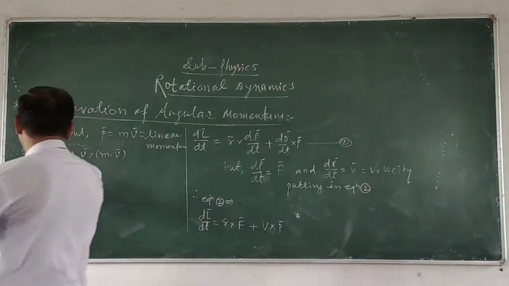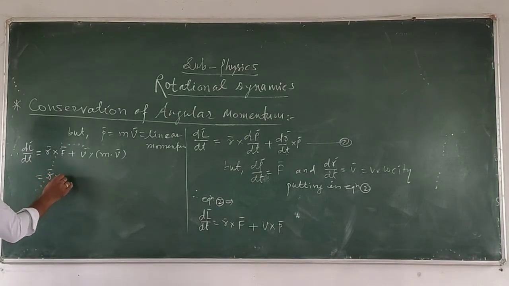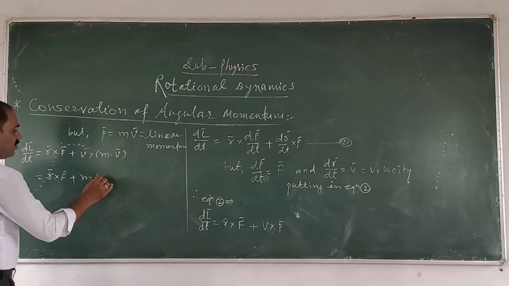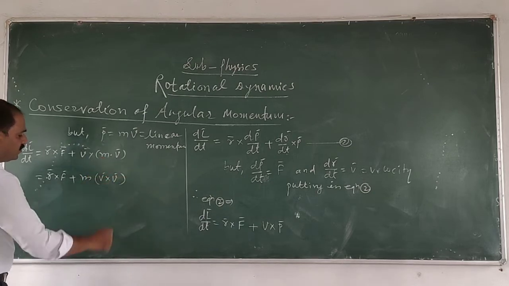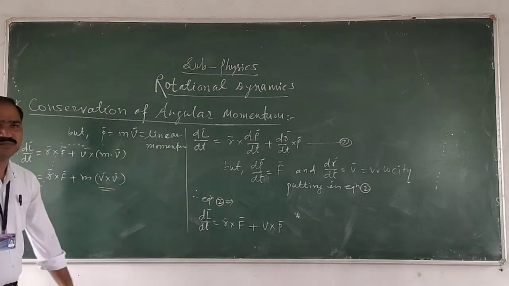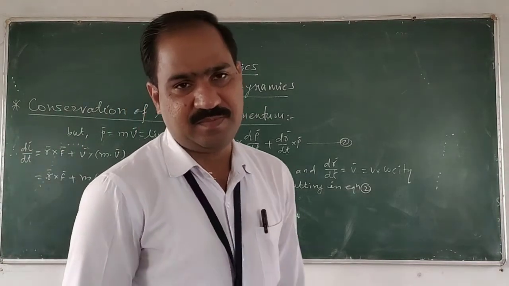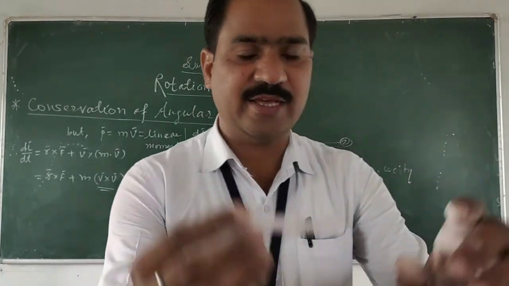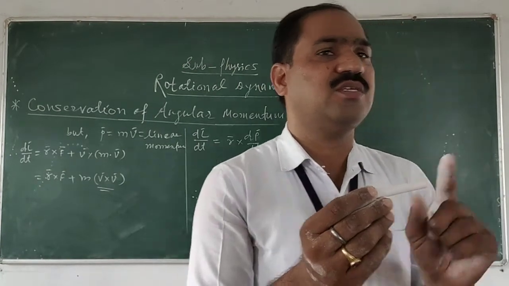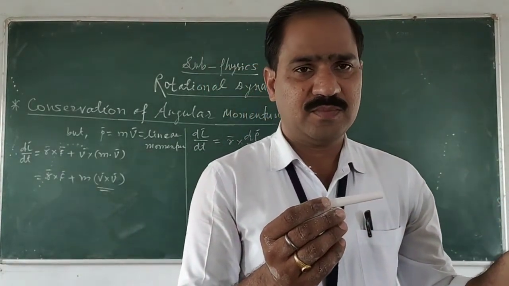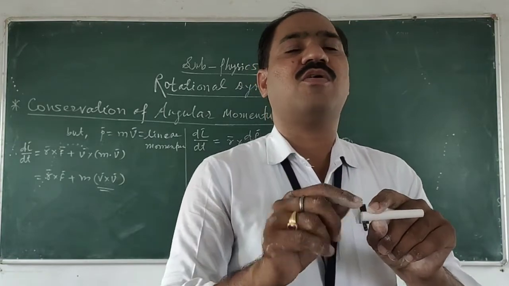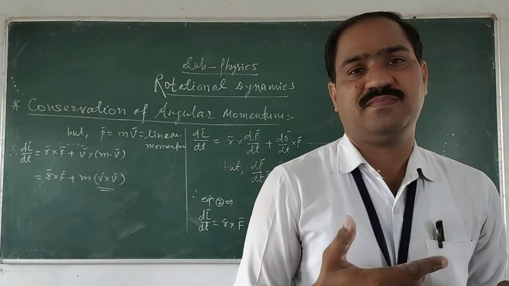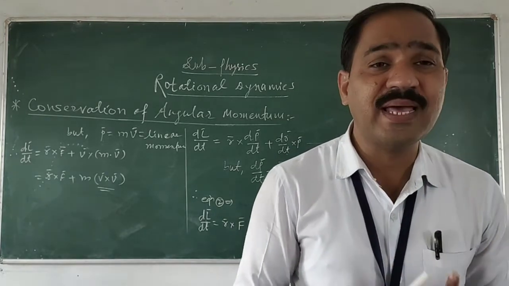Therefore it becomes vector R cross vector F plus m, V cross vector V. This is a product of a vector with itself, but which product is this? It is a vector product. Suppose this vector is directing towards the left, and again the vector itself, both vectors coincide with one another, directing in the same direction. Then what will be the angle between them?